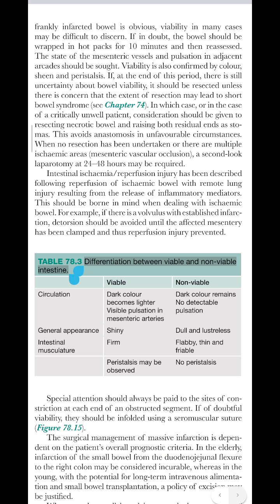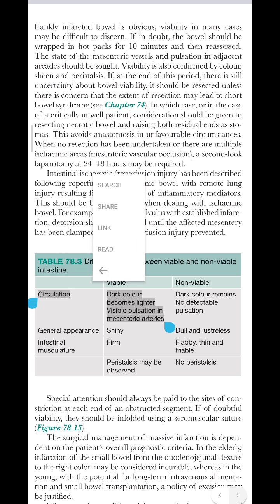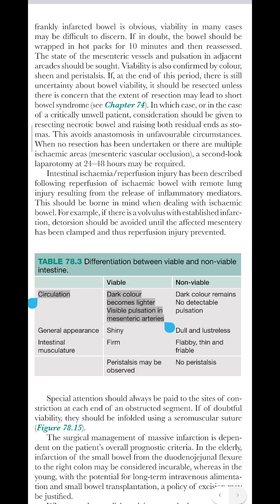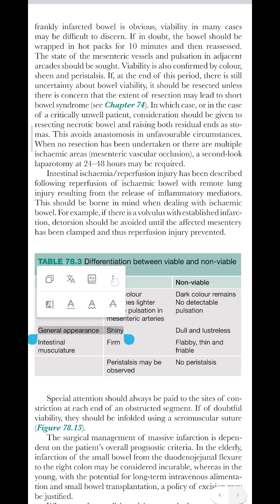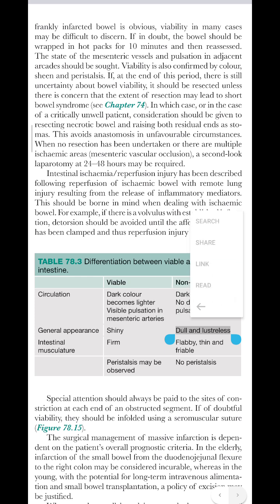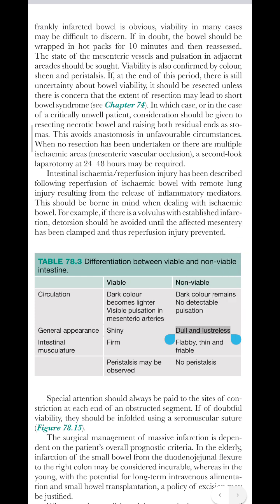Differentiation between viable and non-viable intestine. Circulation: dark color becomes lighter, visible pulsation in mesenteric arteries; dark color remains, no detectable pulsation. General appearance: shiny; dull and lusterless.